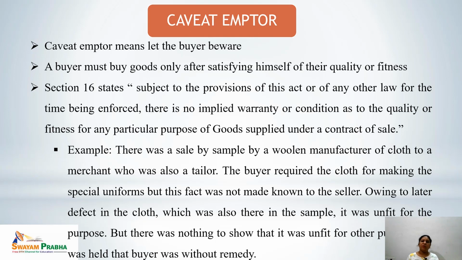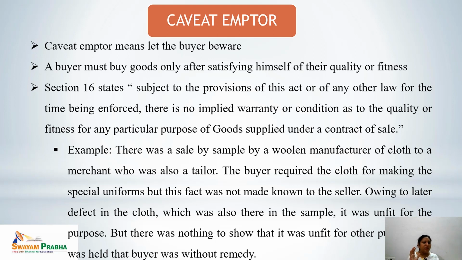We have talked about implied conditions, we have talked about implied warranties. Means these must be present in the contract of sale. The buyer should be given all possible opportunities, but still there is a concept of caveat emptor, which means let the buyer beware.